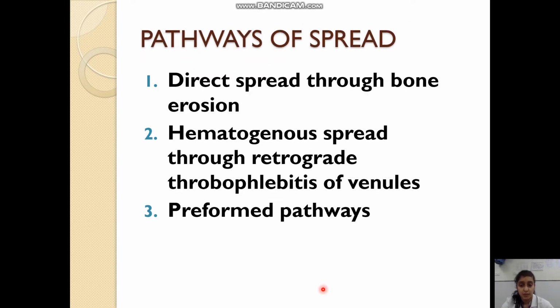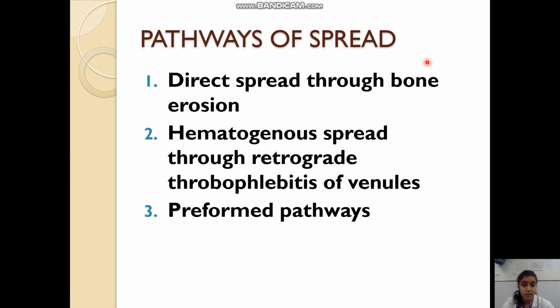Now about the pathways of the spread of the disease. So disease can spread through the direct spread through the bone erosion. It will erode the bone of the temporal bone and spread to the adjacent areas. Hematogenous spread through retrograde thrombophlebitis of the venules.